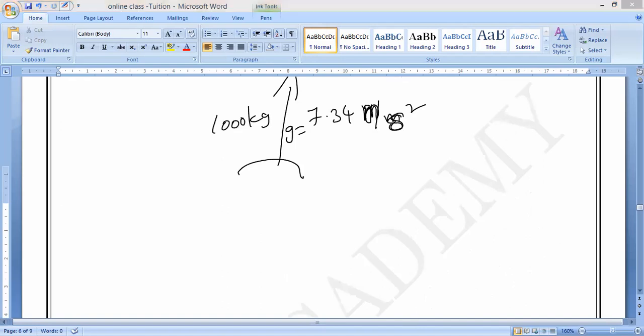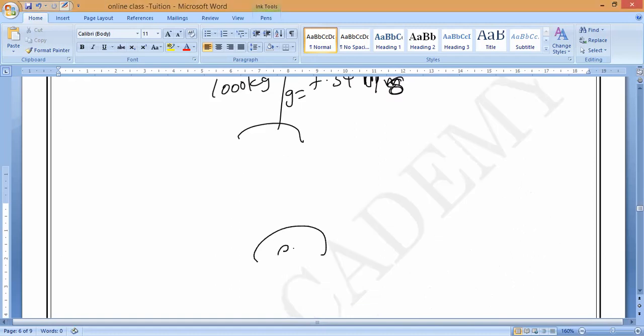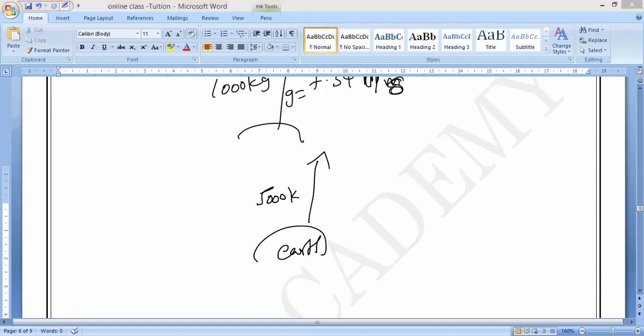Same way, if you go to 5,000 kilometers, moving away from the earth, what is happening? The gravity decreases. At that time the value is 3.08 meter per second square.